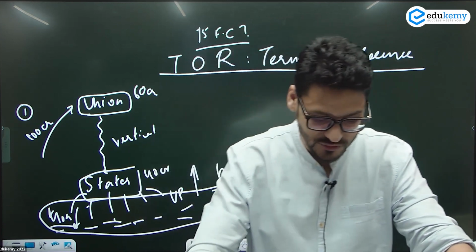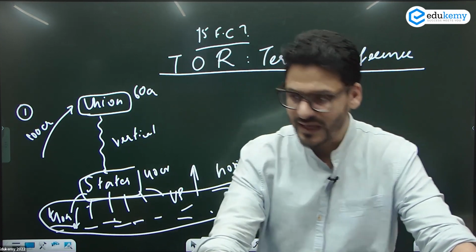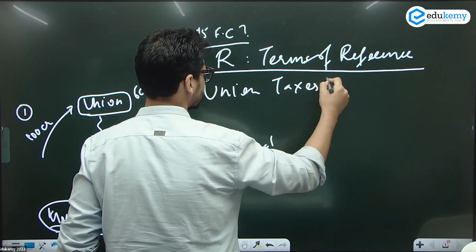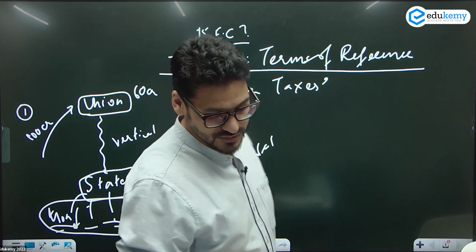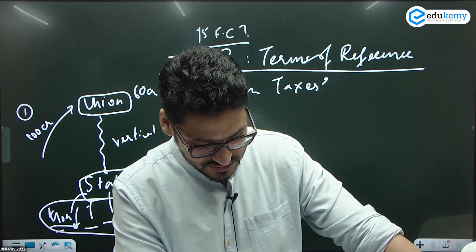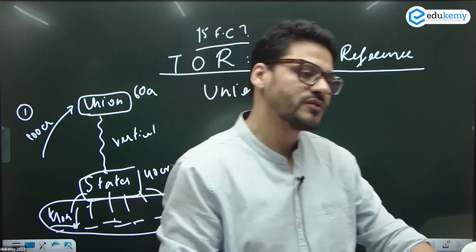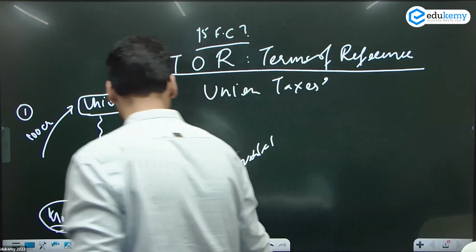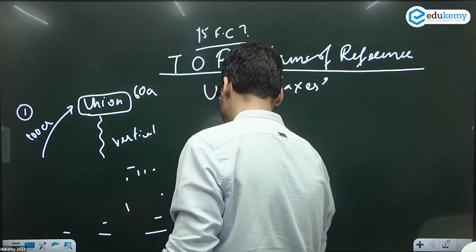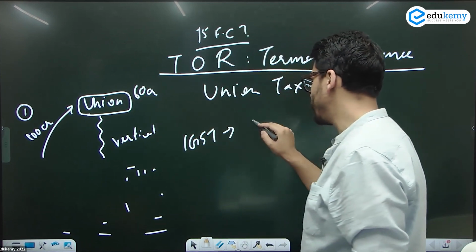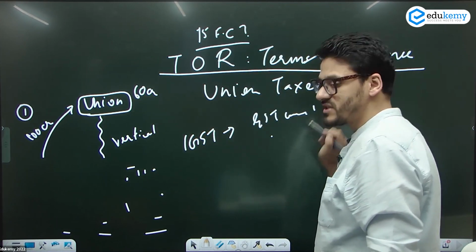Write down number one. Union taxes, vertical devolution to the states and its horizontal distribution among the states. Okay, tell me, what would not come under this? कौन सी चीज है जो इसमें नहीं आएगी? Very good. IGST, Finance Commission का काम नहीं है. IGST is the role of GST Council. पहले तो IGST नहीं आएगा.